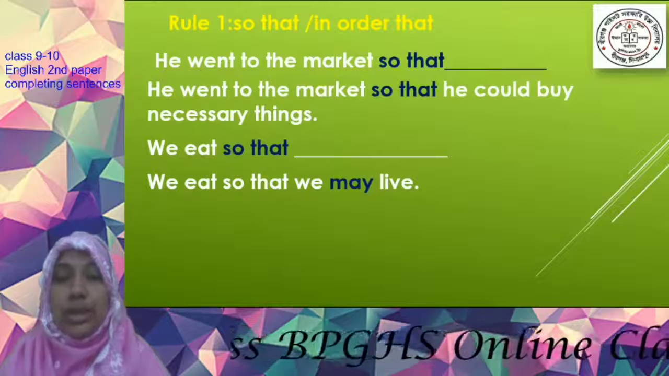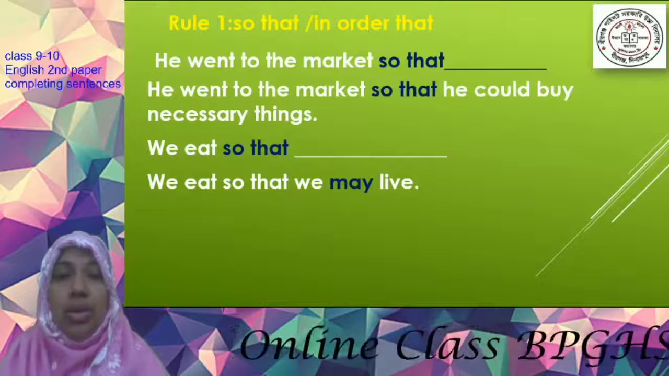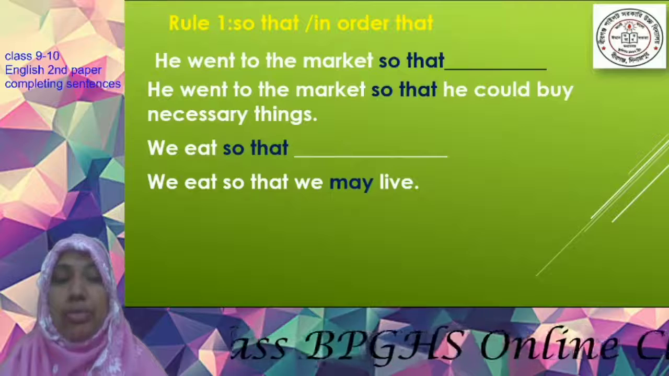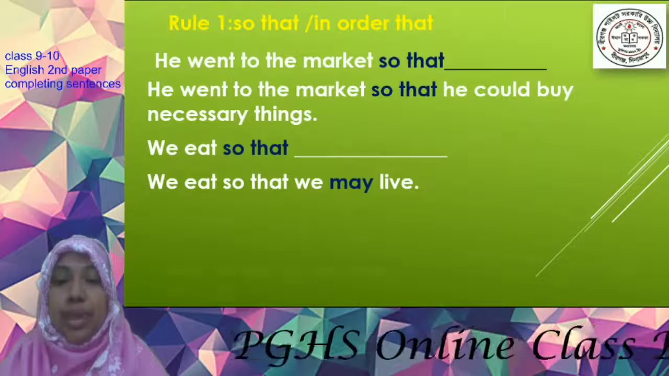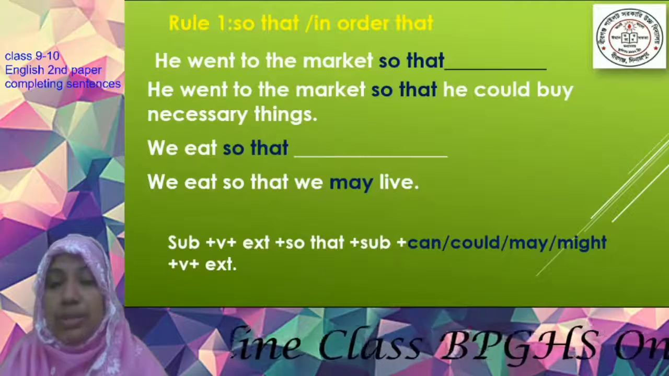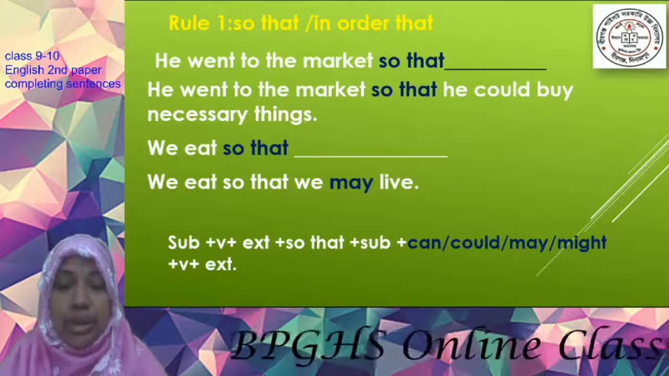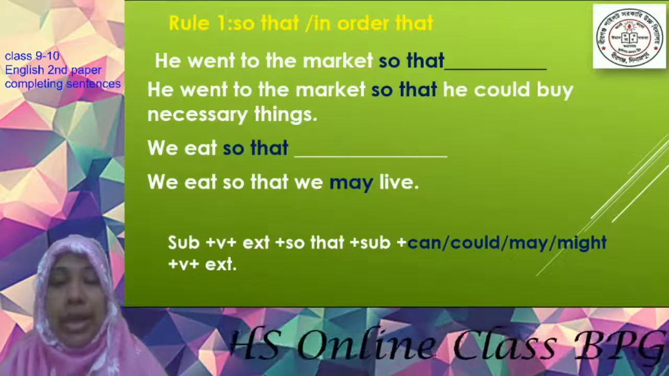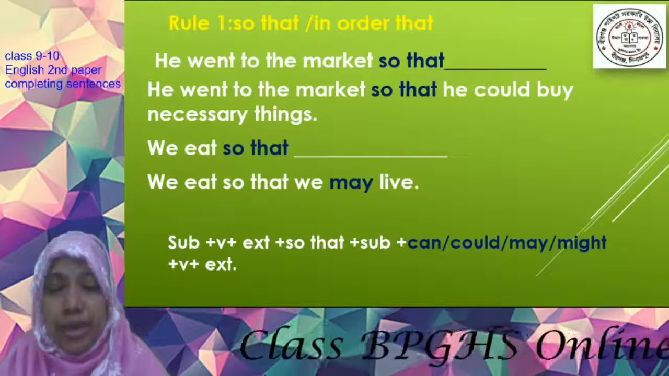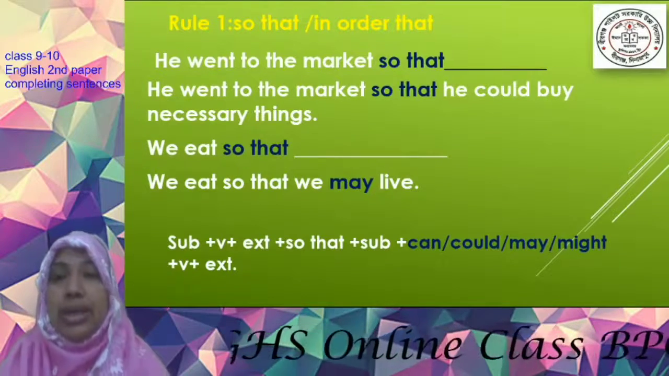So look at the structure. After so that, you will have to write a clause where can, could, may, might will be used as a modal verb before the main verb. Remember the structure. In the first clause, subject, verb and extension. After that, so that. And then for the second clause, you will have to choose a subject, then can, could, may or might according to the tense, and then main verb, and after that extension. In this way, you will have to complete the sentence.